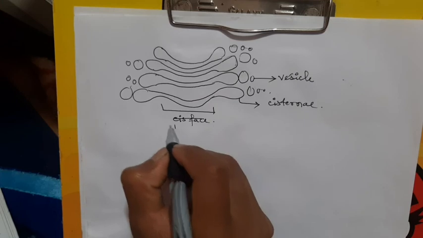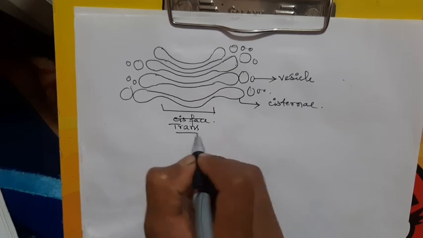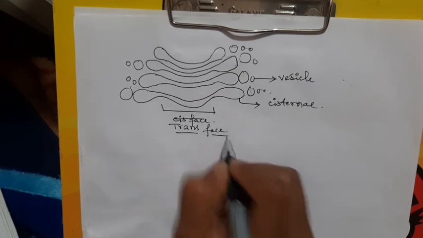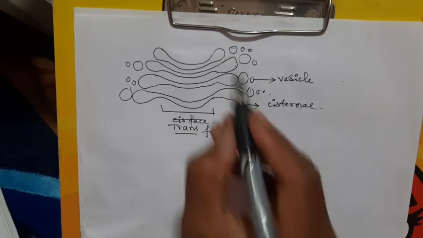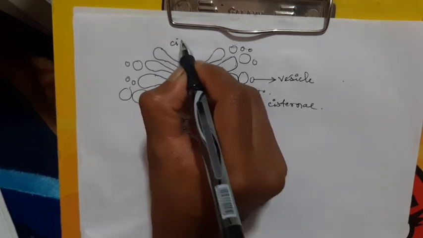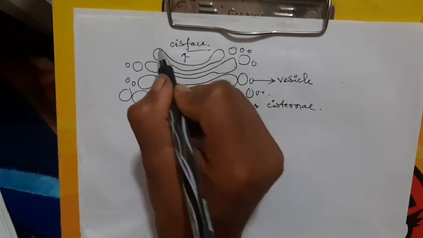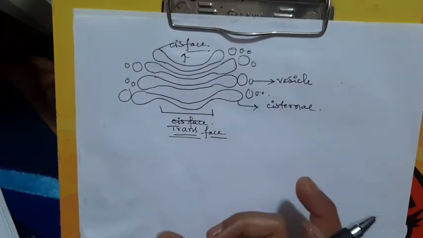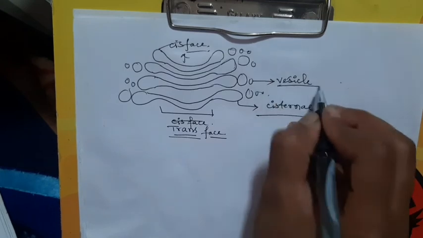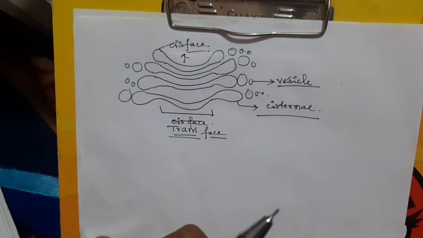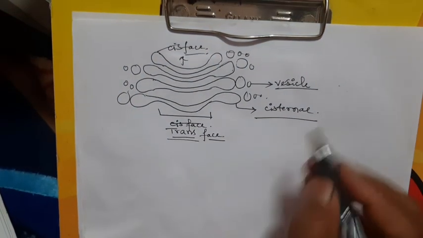This is not the cis phase, this is the trans phase. The lower phase is known as the trans phase and this one is the cis phase. There are two phases, trans phase and cis phase. The sac-like structure is known as cisternae, and the small globular structures are known as vesicles.